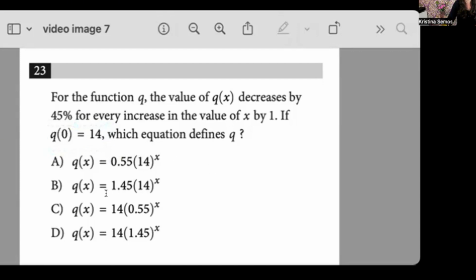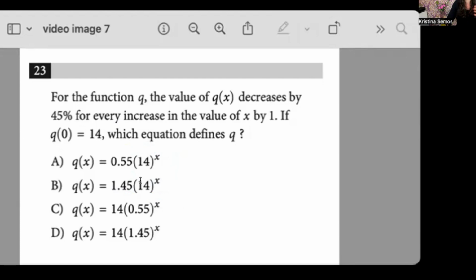So that means we're looking at one of these two at the end. Because the reason being, if I raise anything to the 0 power, I get 1. So that means it couldn't be one of these, because if I raise 14 to the 0 power, that would just be 1. So my 14 would not show up there.